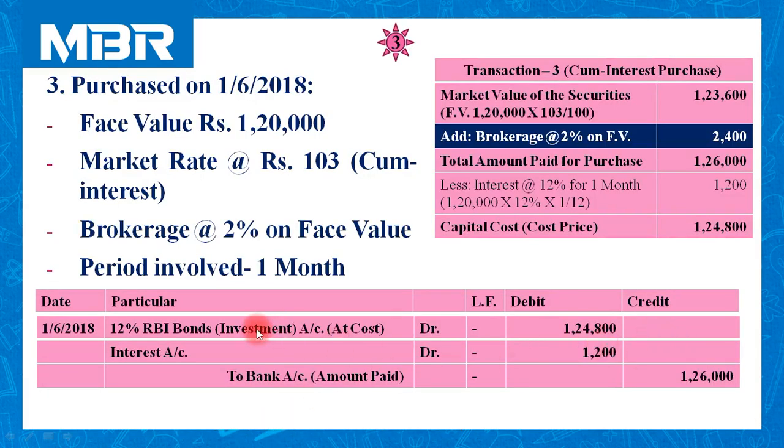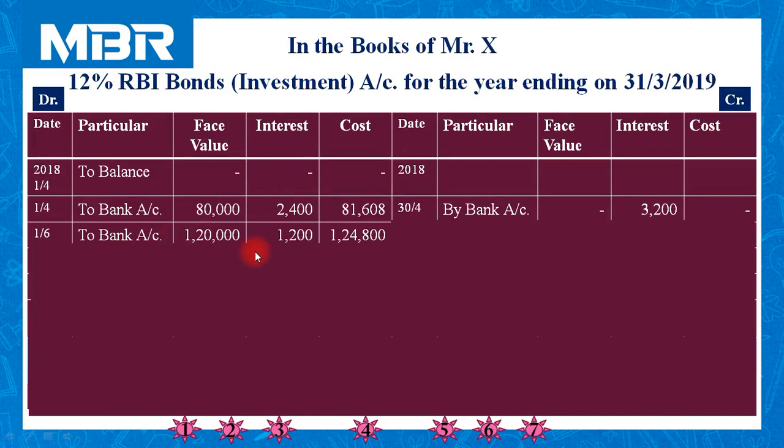You can recheck the journal entry. Investment account debited 1,24,800. Interest account debited 1,200, and face value is given over here as rupees 1,20,000. So we have inserted everything very carefully in